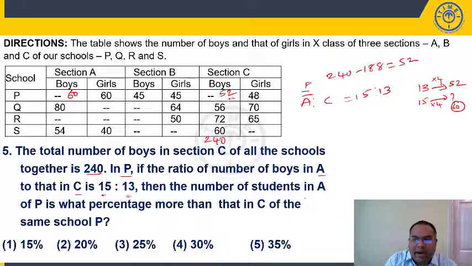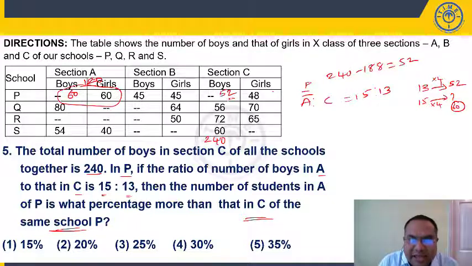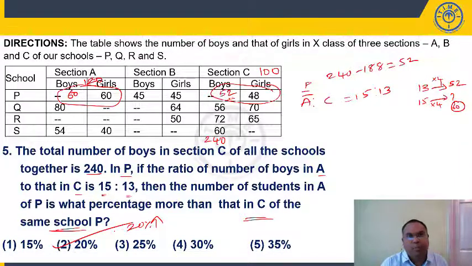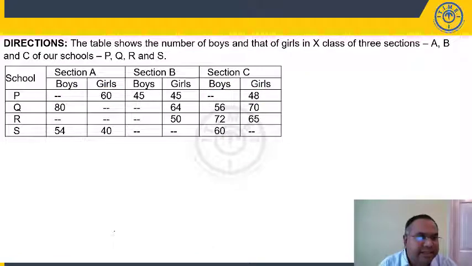Now what is the question? Number of students in A of school P. How many students in section A of school P? We have 60 plus 60. Total students means boys plus girls, it is 120. Is what percentage more than that in section C of the same school P? Section C, if you add total number of students, is 100. Total number of students in section A are 120. Clearly we can say it is 20% more. So option 2.